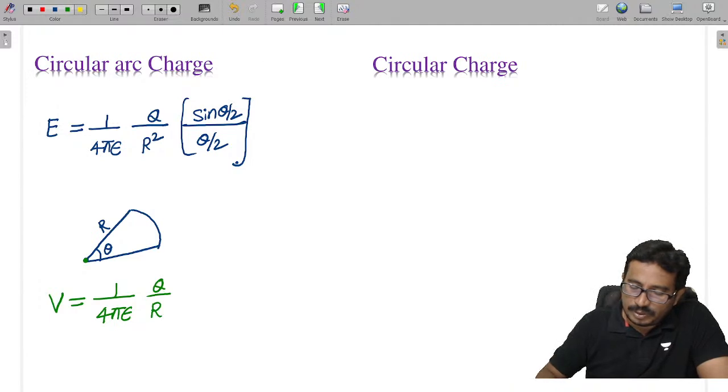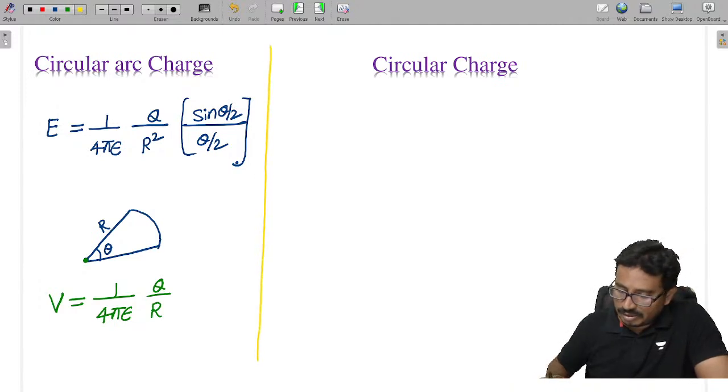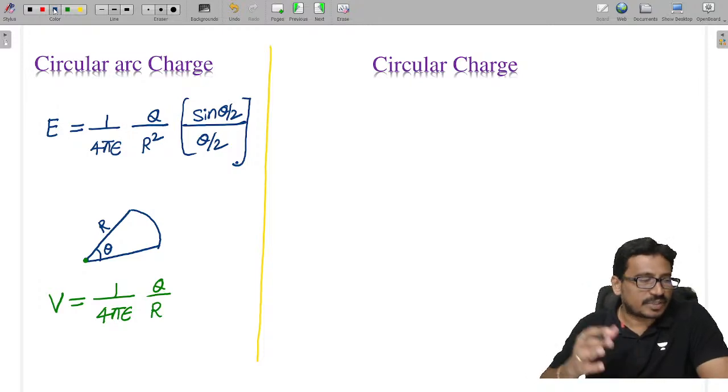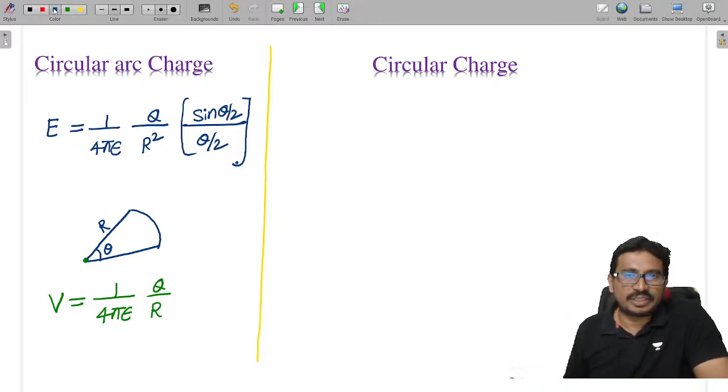Now coming to the circular ring. Consider we have a circular ring placed in some plane, either the xy plane, yz plane, or zx plane. For simplicity, we are assuming that the circular ring charge is placed in the xy plane.